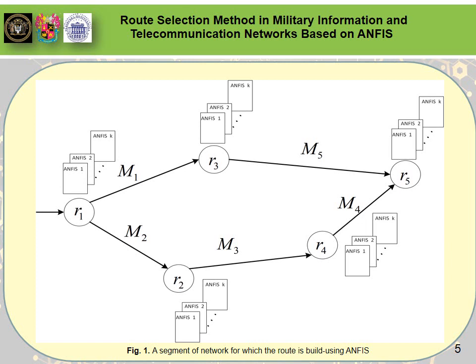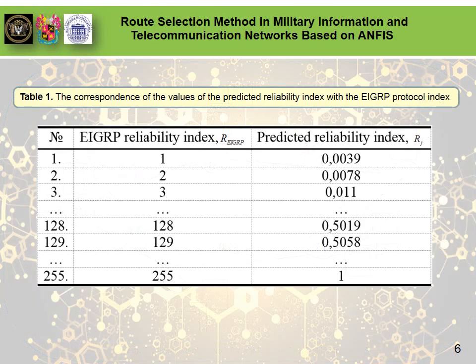Therefore, it is necessary to establish the correspondence of the obtained values of the reliability index Rj, which is in the range of 0 to 1, with the range of the EIGRP protocol. The paper proposes a gradation of the correspondence values, shown in Table 1, Slide 6.